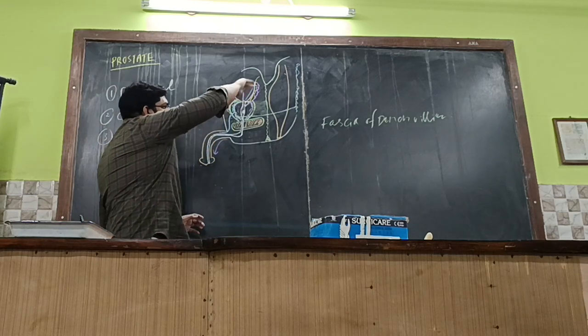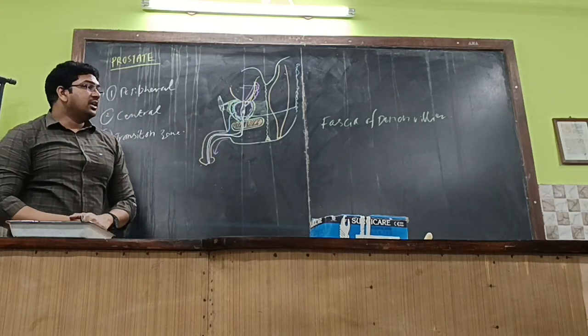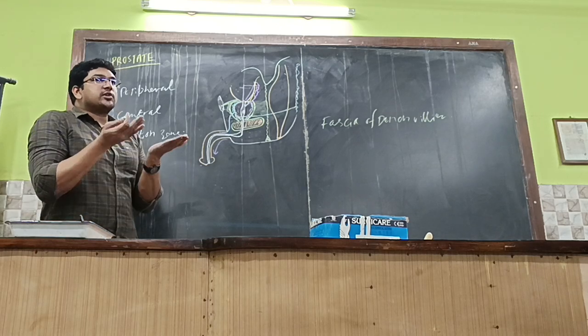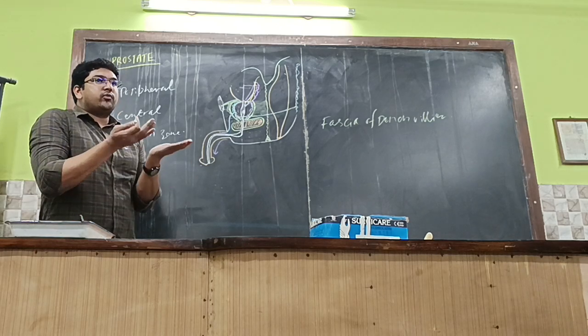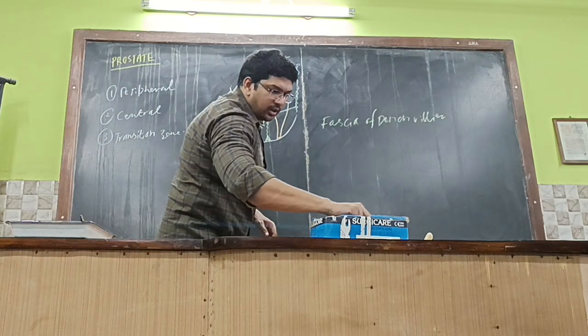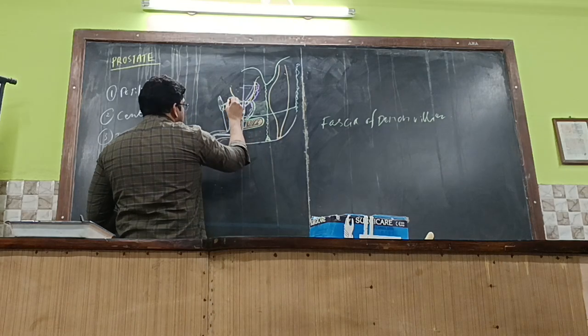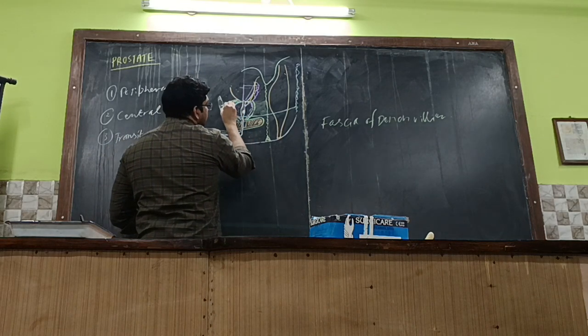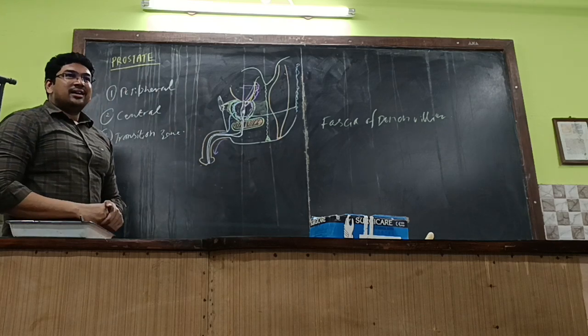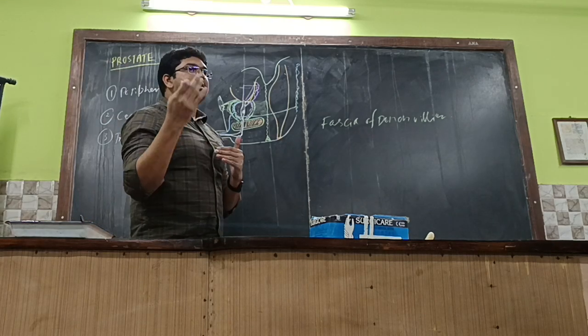On either side of the prostate there will be the levator ani muscle, which also acts as levator prostatae. The prostate gland will be lifted up whenever they contract. So that's why there is the levator ani muscle. What is the origin of the levator ani muscle? Anterior fibers and posterior fibers, from where they arise, we have discussed during the iliac bone.